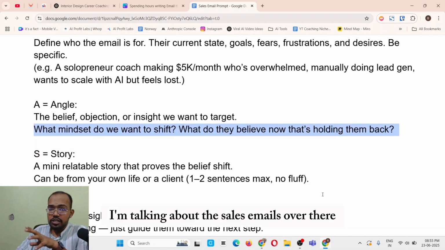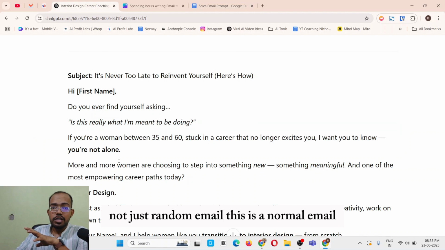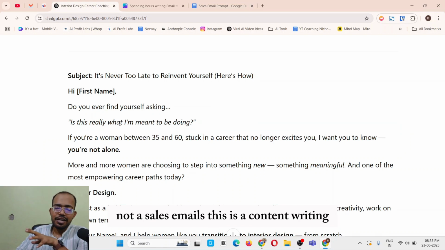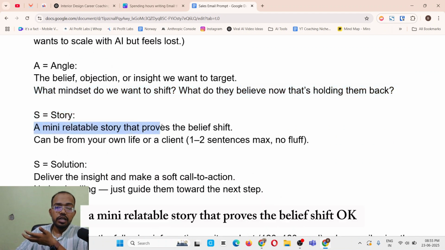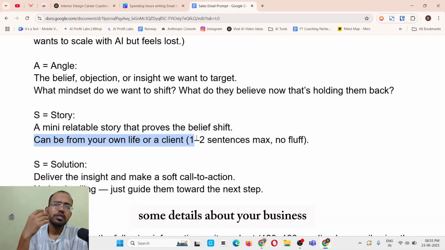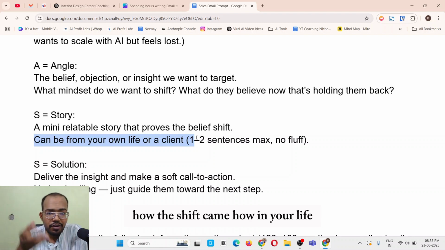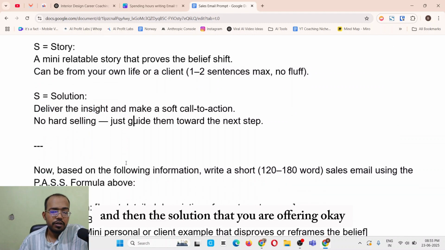Okay. I'm talking about sales emails over here, not just random emails. This is a normal email, not a sales email. This is content writing, not the copywriting that actually converts. Okay. Now the story, a mini relatable story that proves the belief shift. So you have to give it some details about your business, how the shift came, how in your life, how in your customer's life the shift came, and then the solution that you are offering.